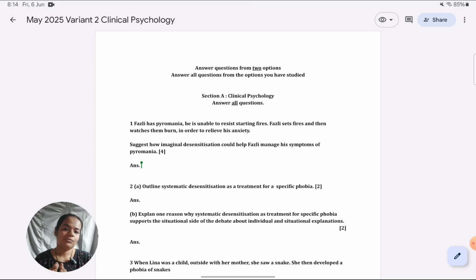But I know many of you would like to see model answers. You want complete solutions for the paper. Maybe you want to use it as a reference to structure your own answers, or some of you just like to focus more on the what, the content, rather than the how. For that, I'm going to upload a PDF copy of all the model answers written perfectly, as you should write them in the exams.